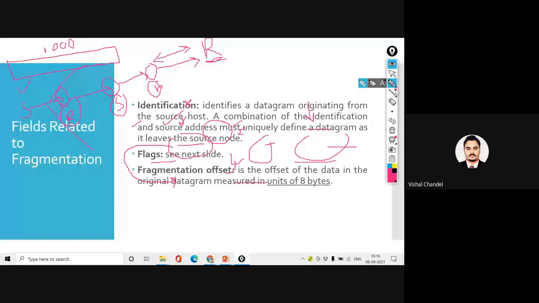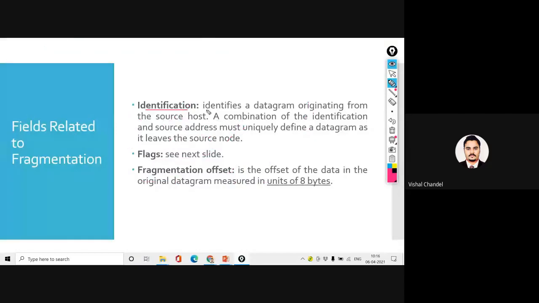So identification. It identifies a datagram originating from the source host. By the example, it will be clear that my source address is defined by the source address field. So it is the originating address, my packet is going to be generated from this source. When you discuss the header, the source address field will always be available.